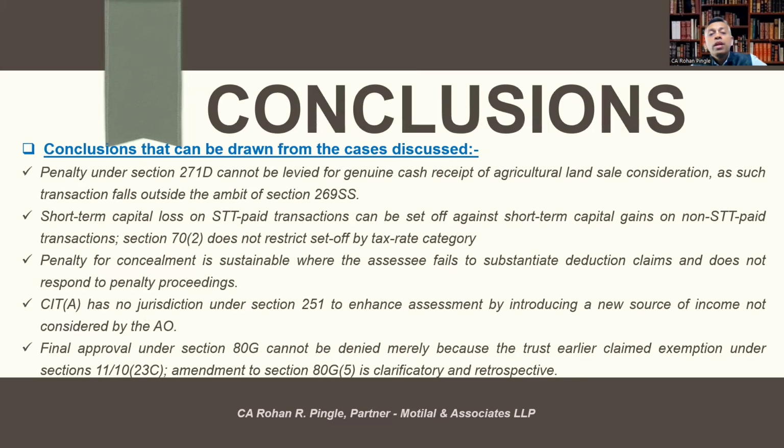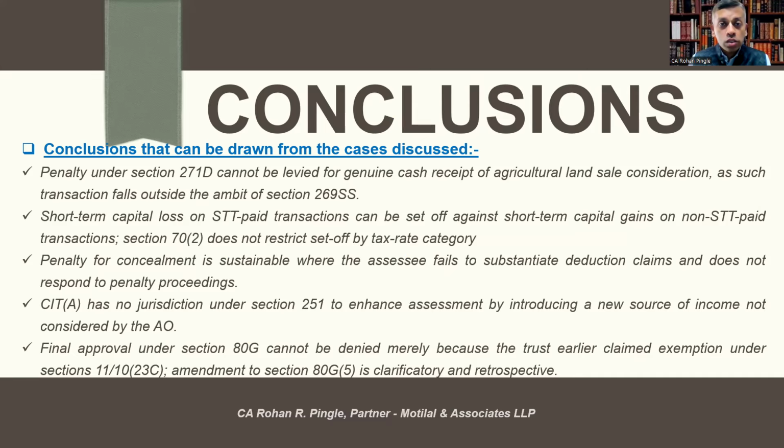So at the end, we will now see one-liner conclusions that can be drawn from today's learning. Let's see one by one. If you want, you can take a screenshot of it. Penalty under Section 271D cannot be levied for genuine cash receipt of agricultural land sale consideration as such transaction falls outside the ambit of Section 269SS. That is, it is not a capital asset.